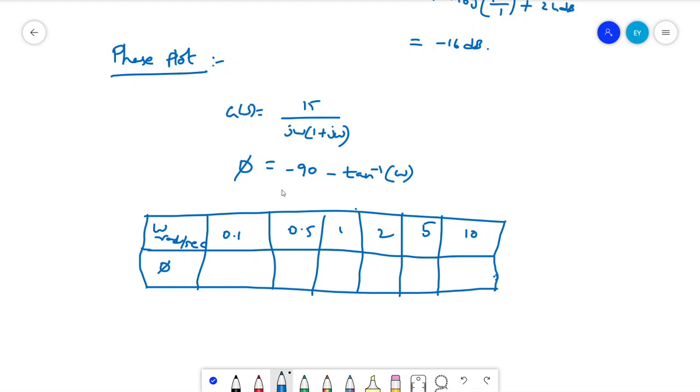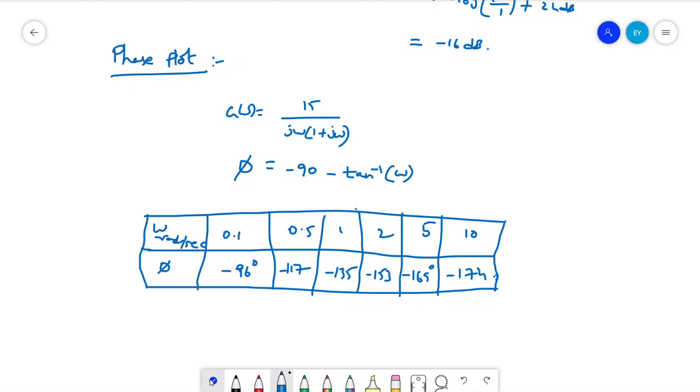When you substitute omega equal to 0.1, we get minus 96 as the angle. For 0.5, we get minus 117. For 1 we get minus 135. For 2 we get minus 153. For 5 we get minus 169. And for 10 we get minus 174.